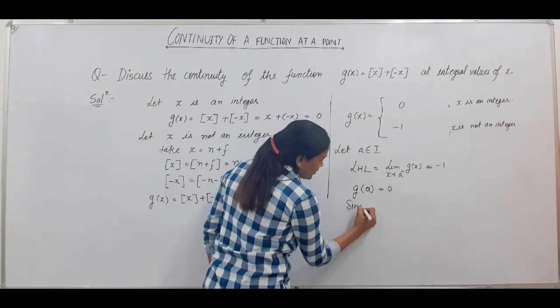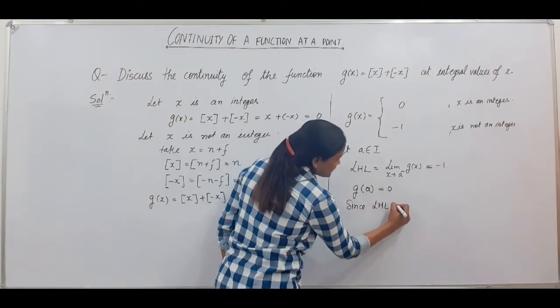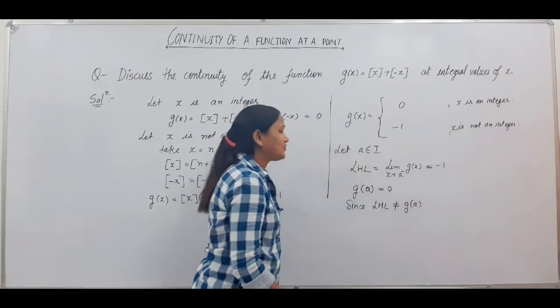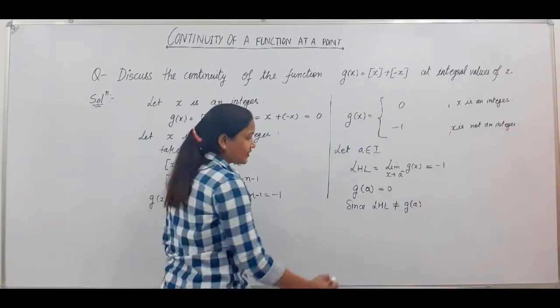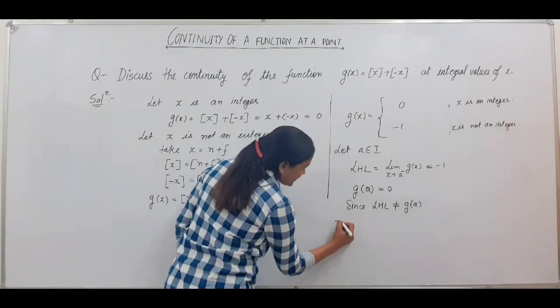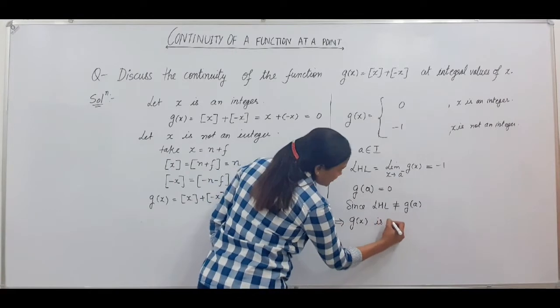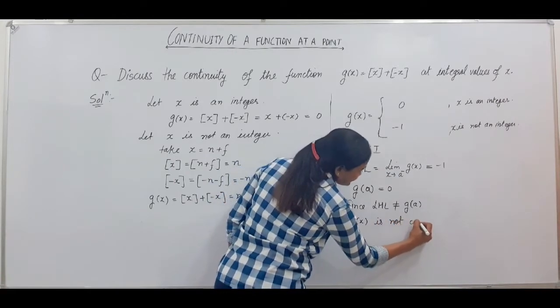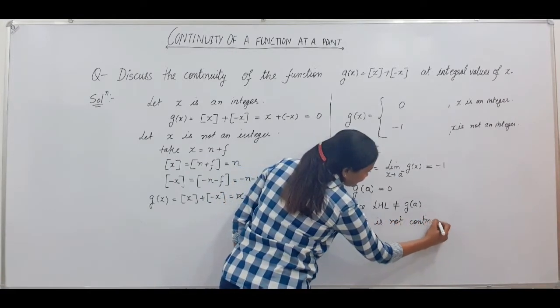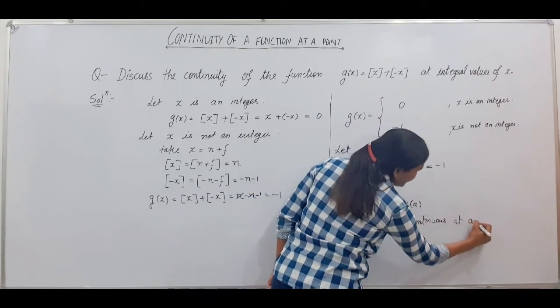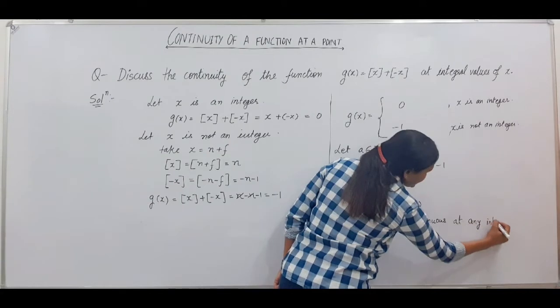Since your left hand limit is not equal to the value of the function at x equals a, that implies your g(x) is not continuous at any integer.